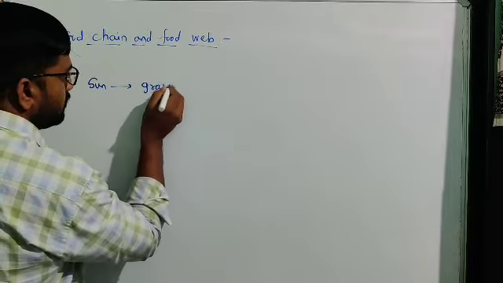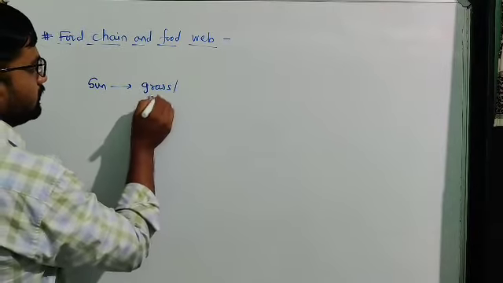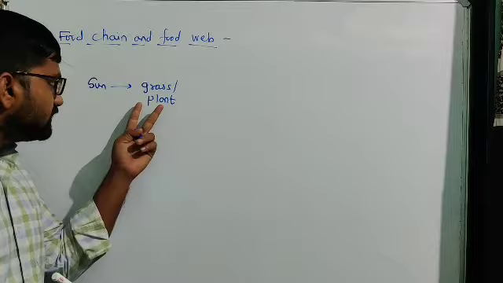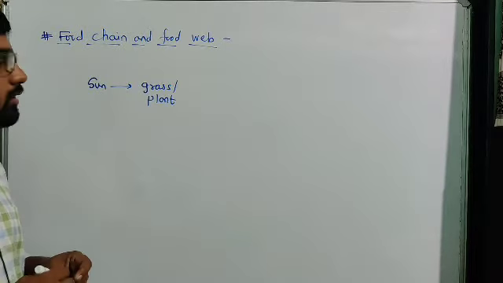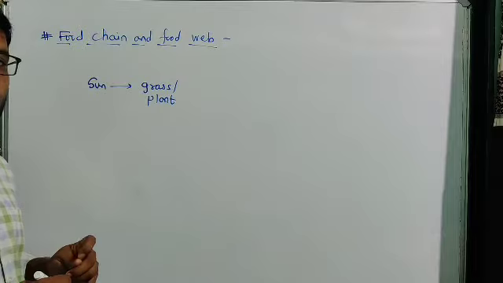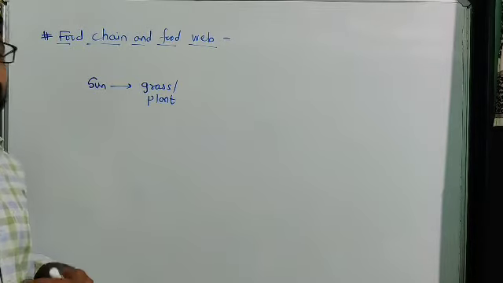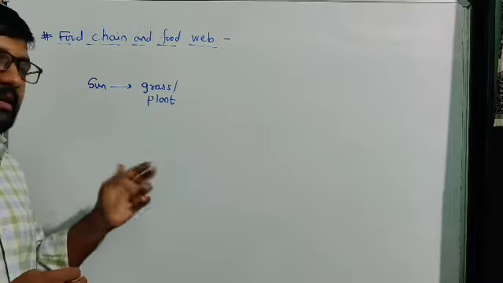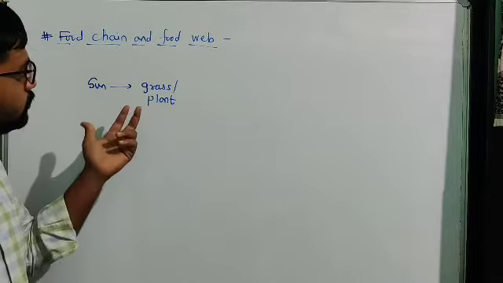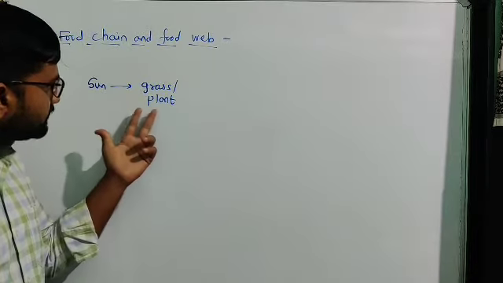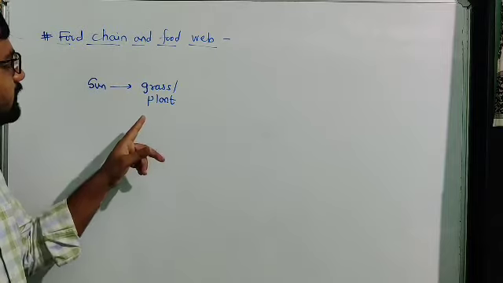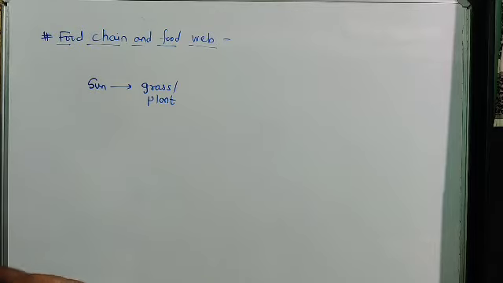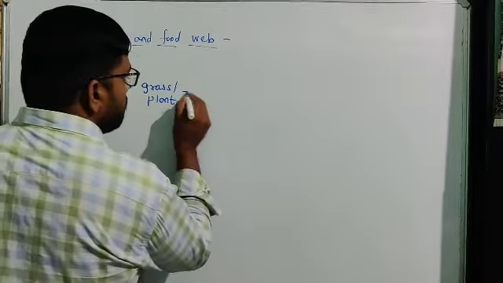Grass, or plant. From the energy of the sun, due to the presence of sunlight, the process of photosynthesis takes place in plants and grass. Simply, chlorophyll is present in their cell structure. We know that due to the presence of chloroplast, in the presence of sunlight, the process of photosynthesis happens and energy production takes place.